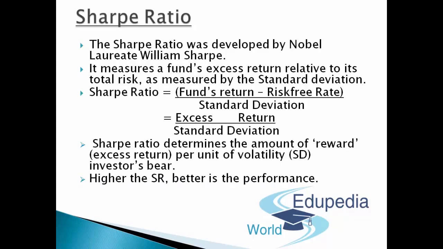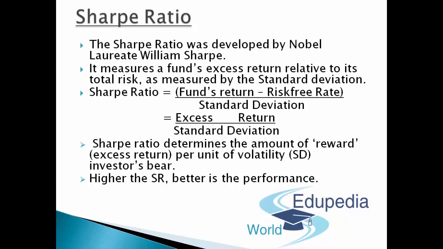So guys, if I sum it up, I can simply say that Sharpe ratio is an appropriate measure of performance for the overall portfolio, particularly when it is compared to another portfolio or another index maybe, such as Standard & Poor's or CNX Nifty. If we're taking care of a mid-cap index, we can have any kind of index benchmark for that matter. While a high and positive Sharpe ratio shows a superior risk-adjusted performance of the fund, a low and negative Sharpe ratio is an indication of an unfavorable performance. So higher the Sharpe ratio, better is the performance.